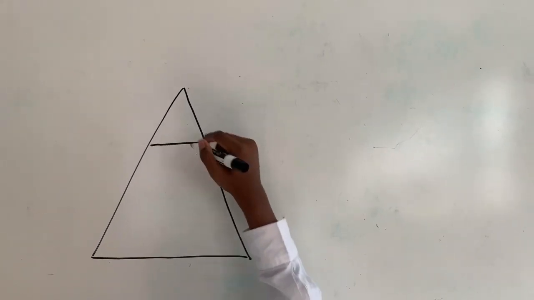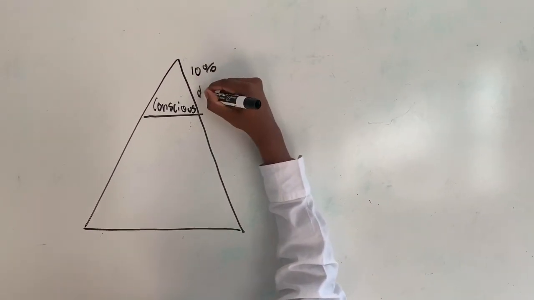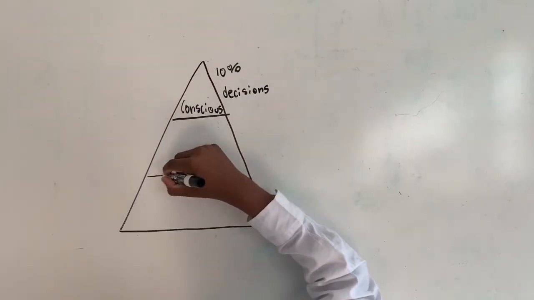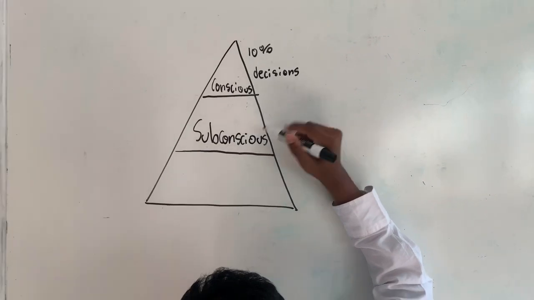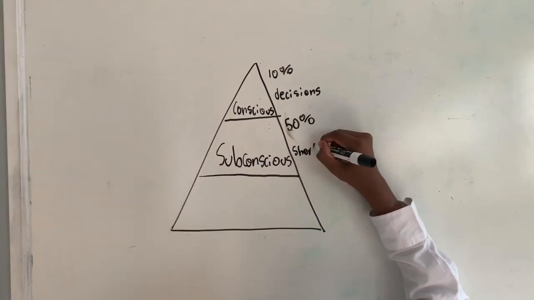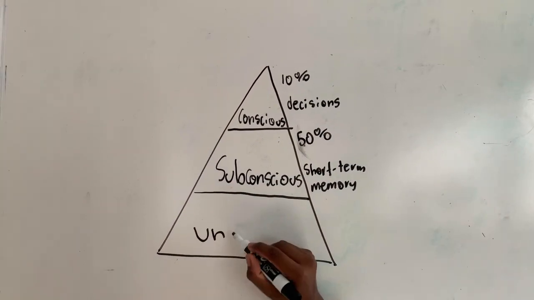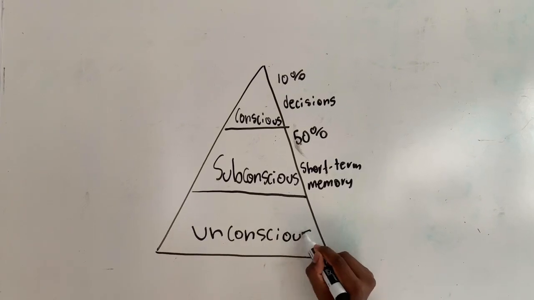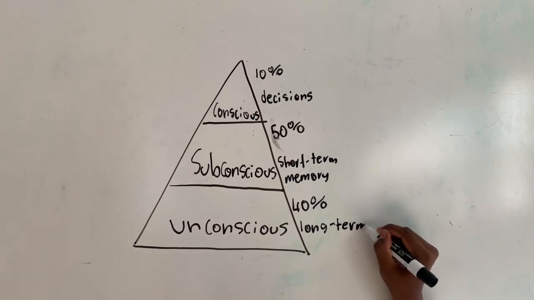Conceptually, your mind is divided into 3 categories. First is your conscious mind, which makes up 10% of its total capacity, which controls decision making. Next is your subconscious mind, which makes up 50% of your mind's total capacity, which controls short-term memory. Next is your unconscious mind, which controls 40% of your mind's total capacity, and it controls long-term memory.